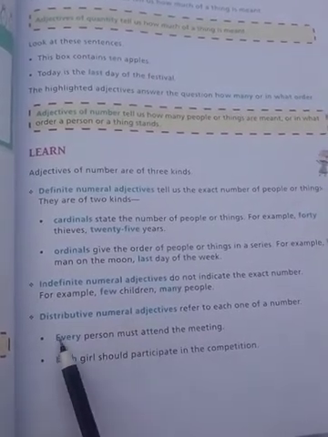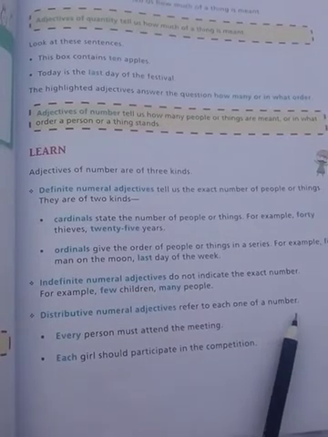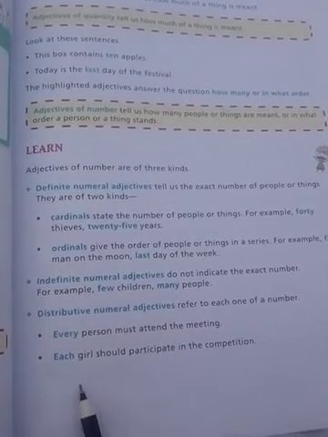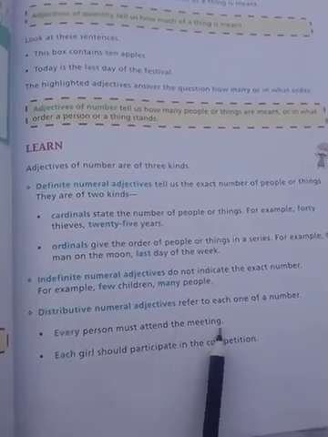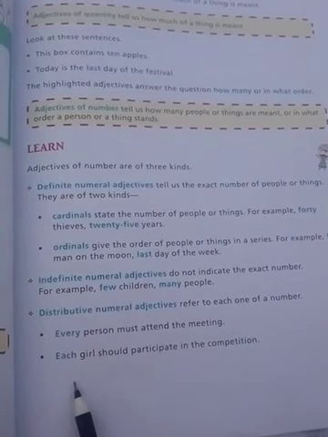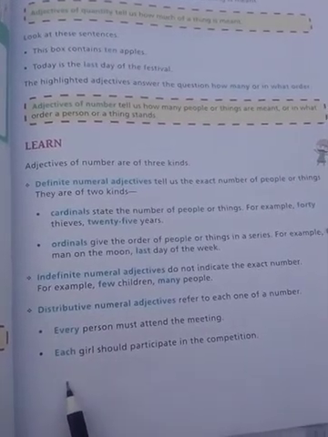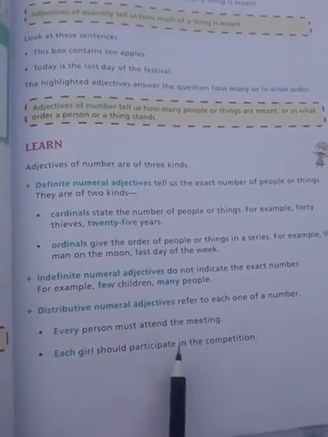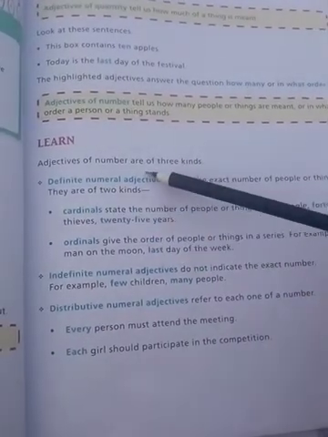And the last, that is distributive numeral adjective, refers to each one of a number. It shows each, and there are only two main words, and that is every and each. Every person must attend the meeting. Each girl should participate in the competition. The words every and each are the distributive numeral adjective. So these are the three types of adjective of a number.